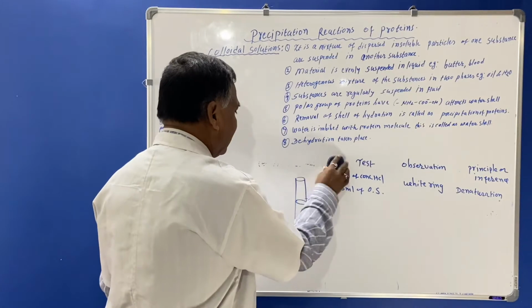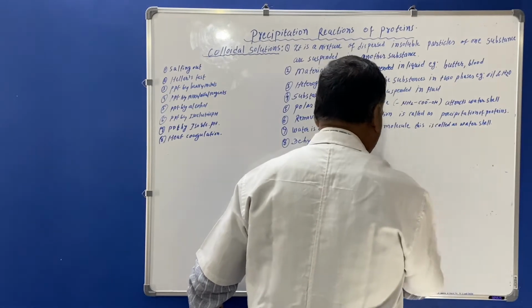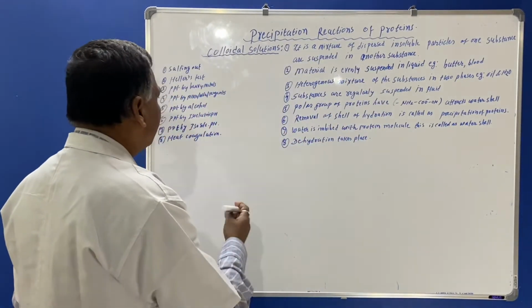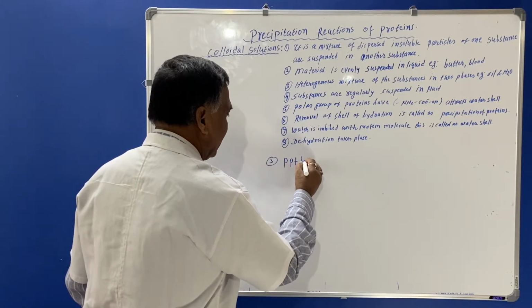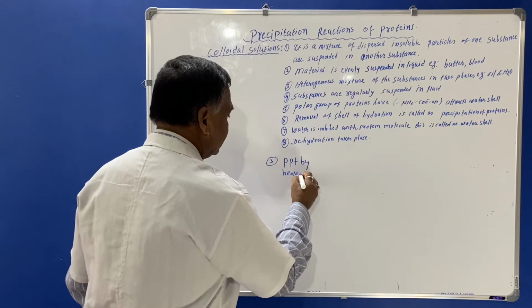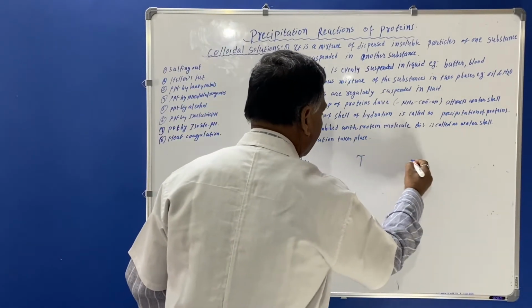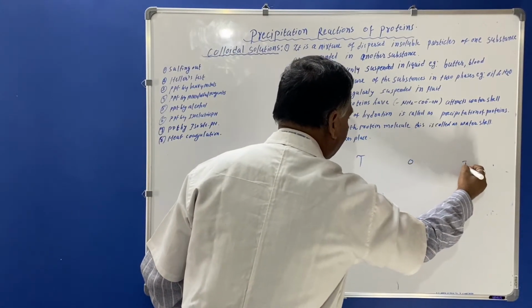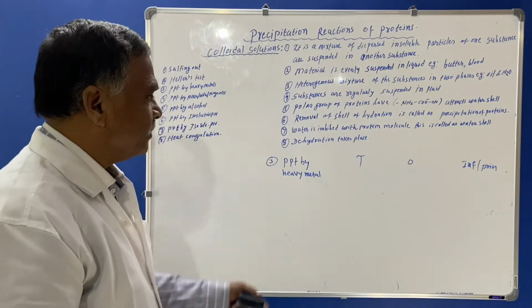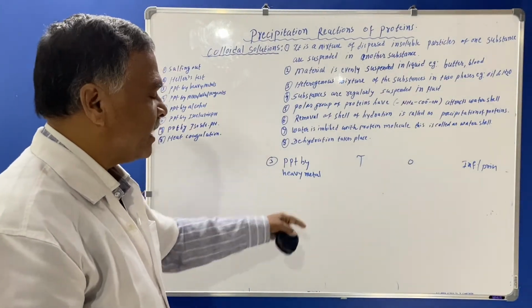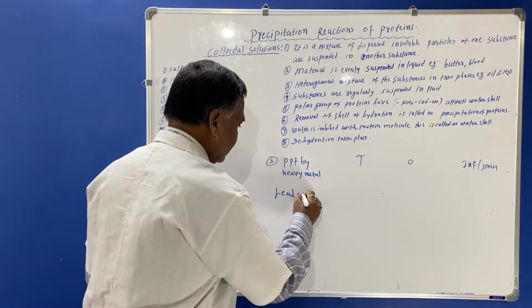Now we'll see another test, that is called precipitation by heavy metals. The third test is precipitation by heavy metal. Now in the test, observation and inference or principle, we'll see. In the process of precipitation by heavy metal, we are using lead acetate. What are we using? Lead acetate.